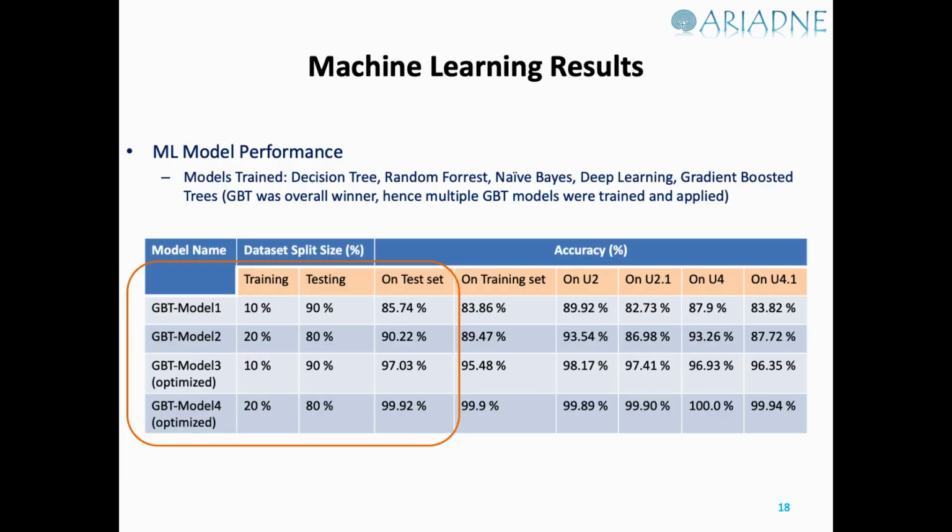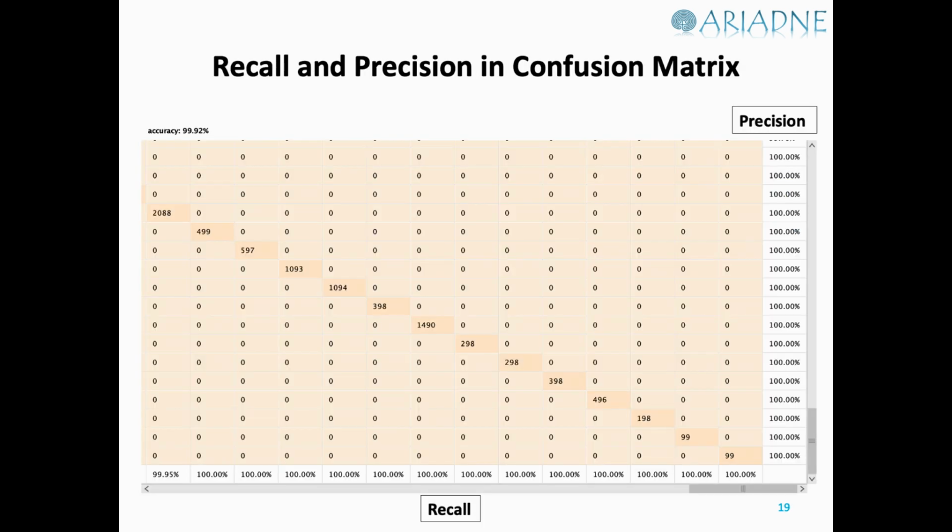Here are some of the results from the machine learning model that we just saw. We actually trained 4 models, and we see that even if we train them on 10 or 20%, we are reaching a test set accuracy of around 99%. So we do not need to train them on the complete data set, and that saves us precious time, because in dynamic problems we need to save on many data sets. Precision and recall are also pretty good in this multi-class problem. Recall is mostly above 96 or 97 and mostly over 99, and precision was almost greater than 99 in most of the cases.